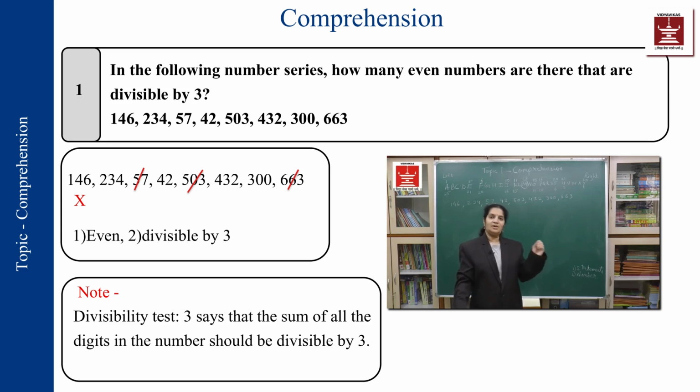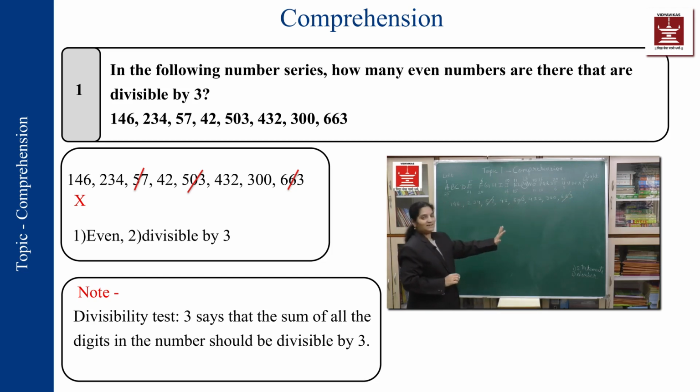Even numbers and odd numbers. If the last digit is 2, 4, 6, 8 or 0, then the number is an even number. If the last digit is 1, 3, 5, 7, 9, then it is an odd number. So first let us check the first criteria. Which even numbers are there? This is an even number, this is also an even number, this is an odd number, so it has to be cancelled. Even, odd, and this is also odd. So all odd numbers are being cancelled out from here.